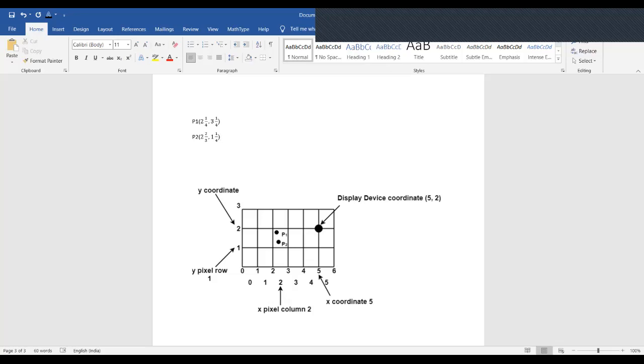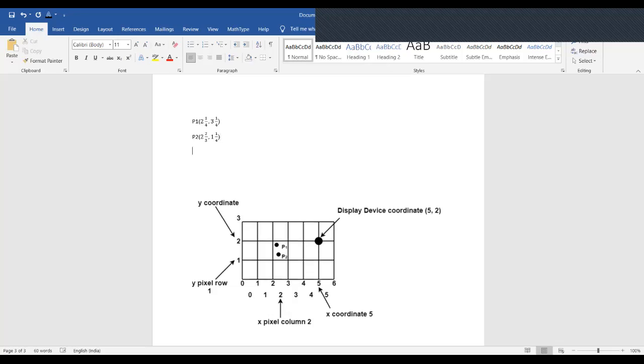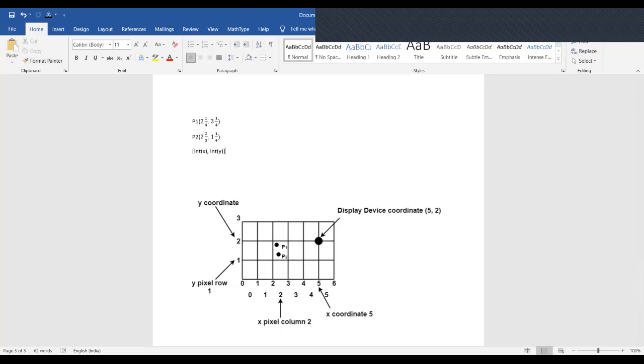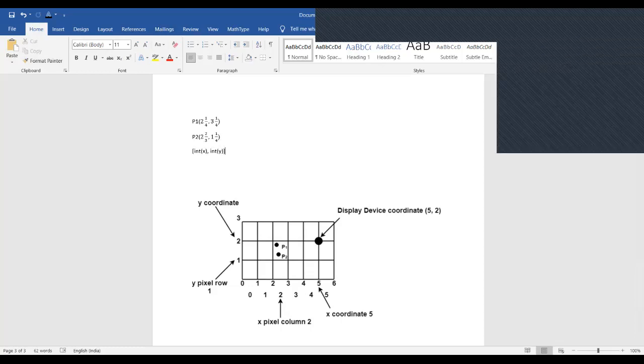That is, we can represent it as integer(x) and integer(y). So this is the representation. In this way, we can establish, or this is an anti-aliasing method. That's all for today. Thank you.